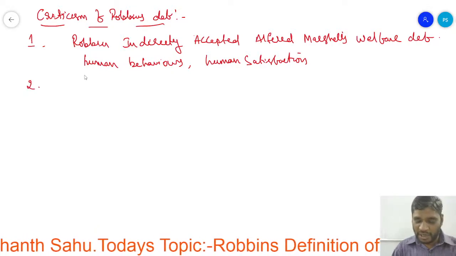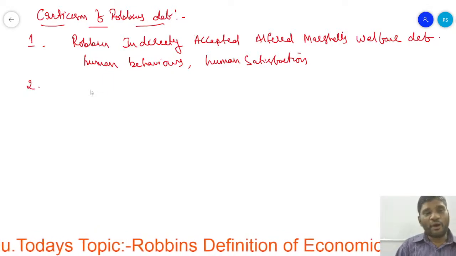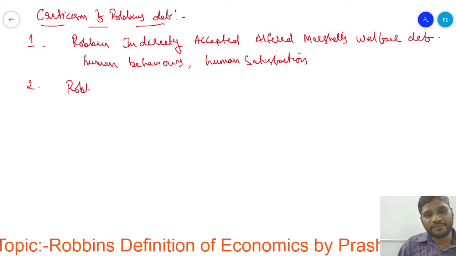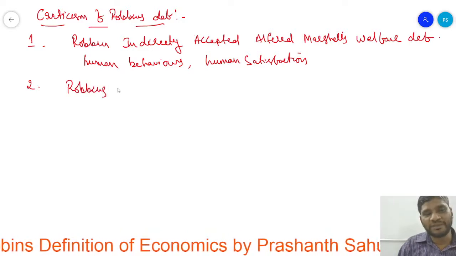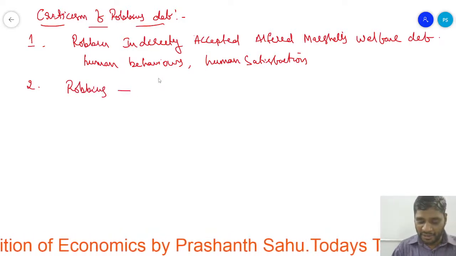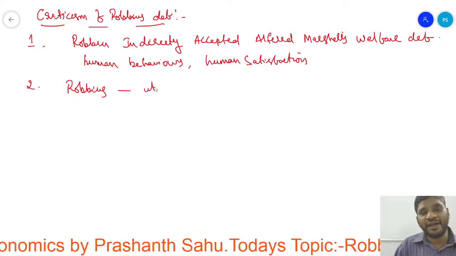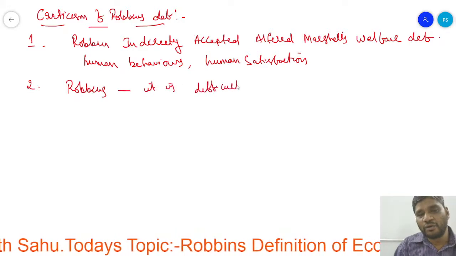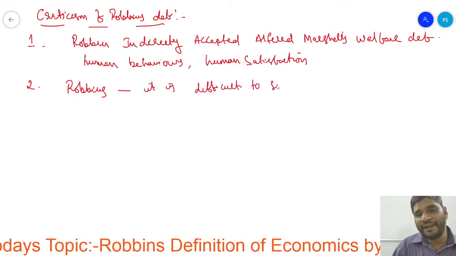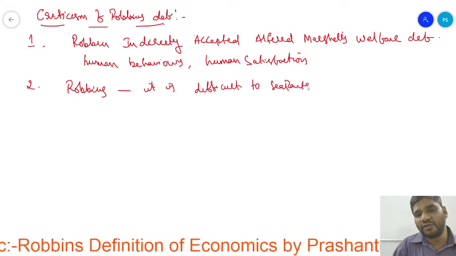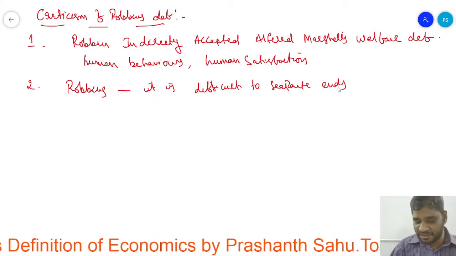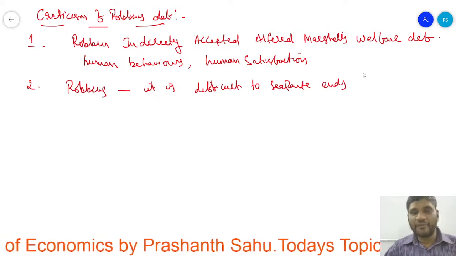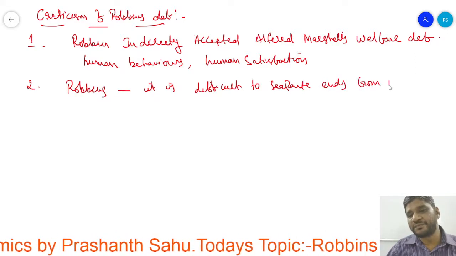Number two. According to Robbins, it is difficult to separate ends from means.